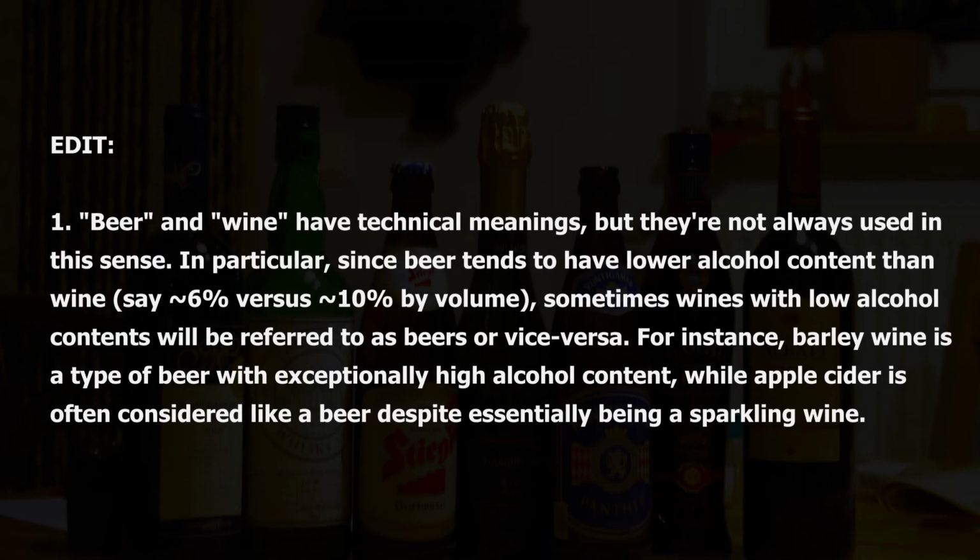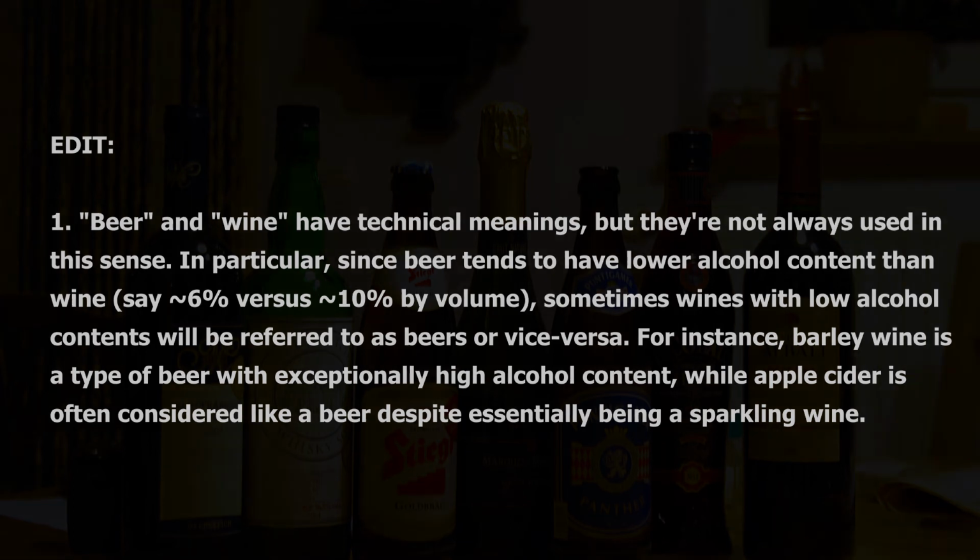Edit. 1. Beer and wine have technical meanings, but they're not always used in this sense. In particular, since beer tends to have lower alcohol content than wine, say 6% versus 10% by volume, sometimes wines with low alcohol contents will be referred to as beers or vice versa. For instance, barley wine is a type of beer with exceptionally high alcohol content, while apple cider is often considered like a beer despite essentially being a sparkling wine.